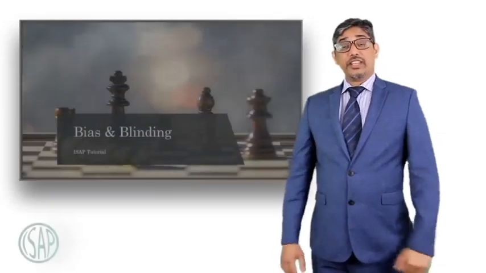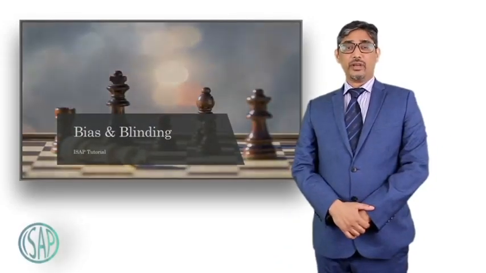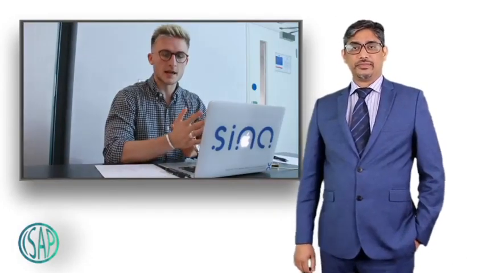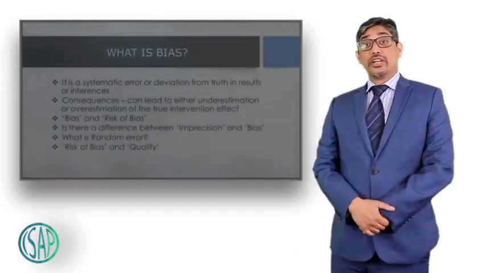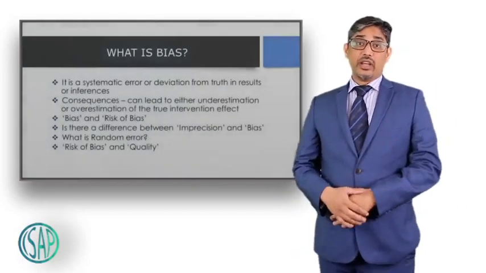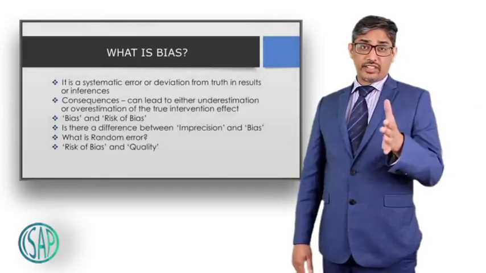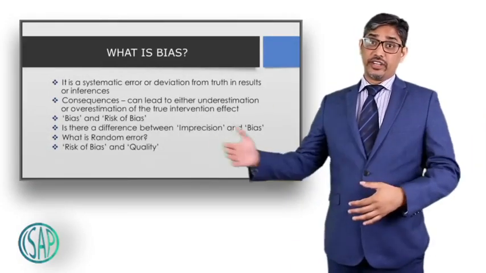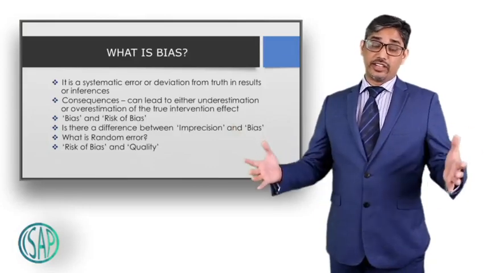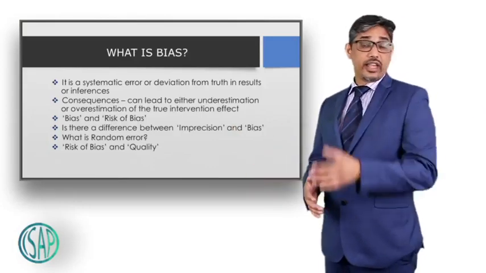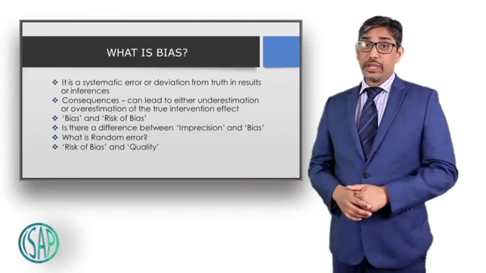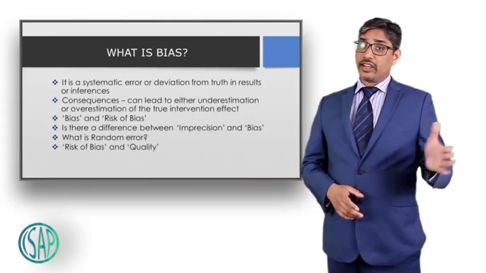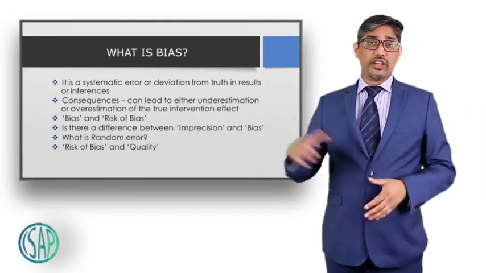The next concept is bias and blinding. What is meant by bias, guys? I think bias is a systematic error in your results. Yes, that's correct. So it's a systematic error committed when you started conducting the study and all the way without your knowledge when you concluded the study, that without your knowledge there was error and the results are deviating from the truth because of the systematic error committed from the beginning of the trial to the end of the trial.